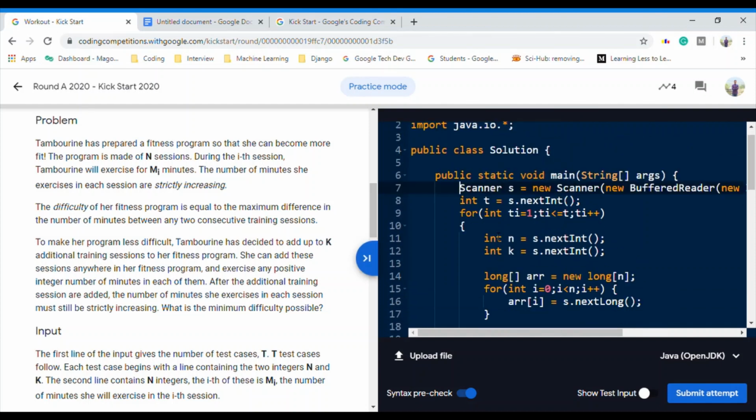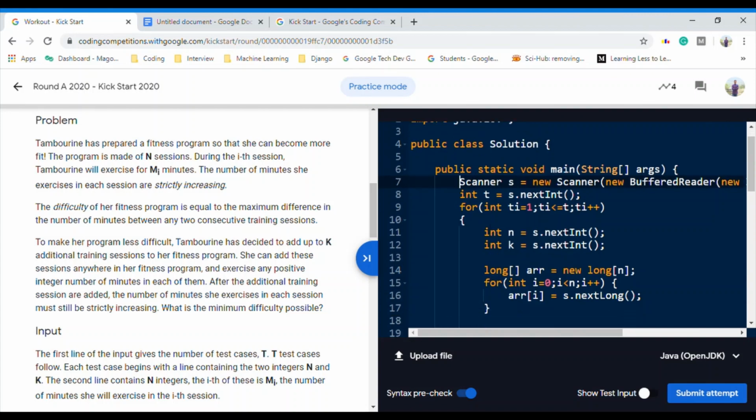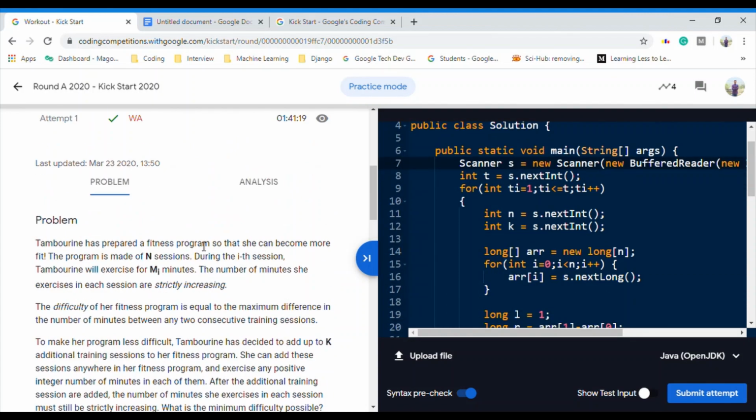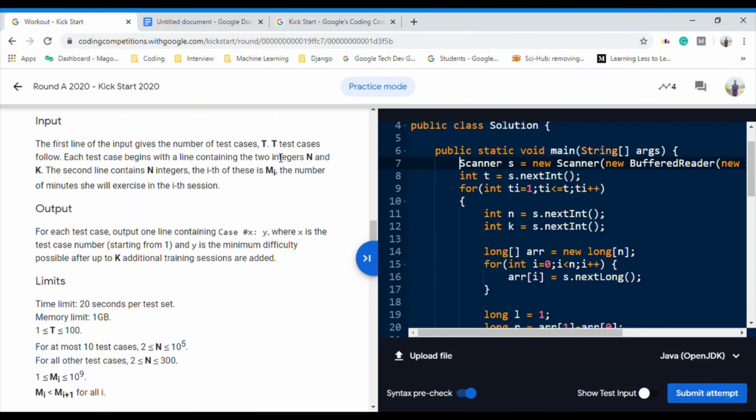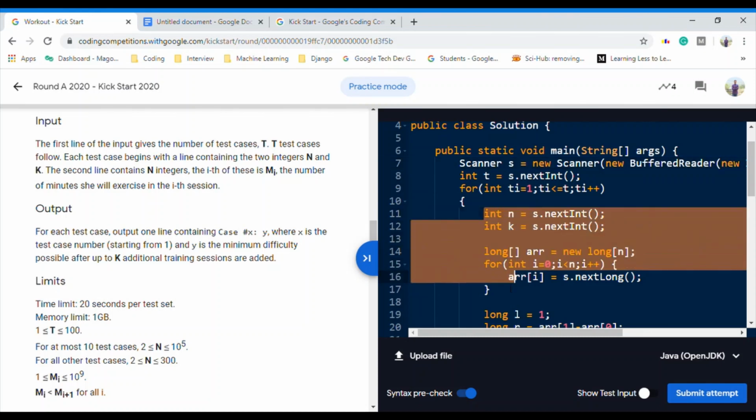It is basic int syntax. So these are the inputs: d is the number of test cases, n is the size of array, and k is the maximum number of new sessions which we can add, right? So these inputs have been taken.